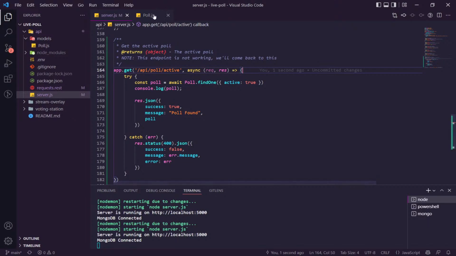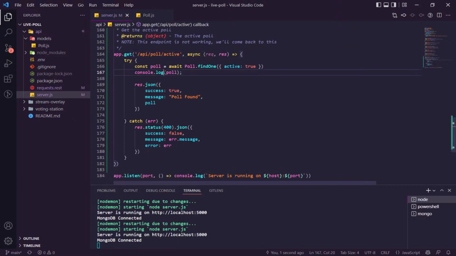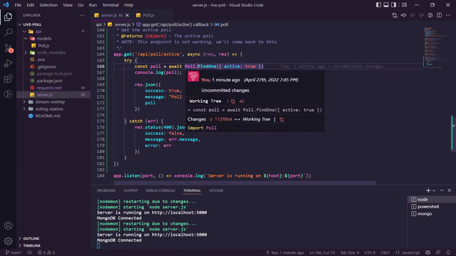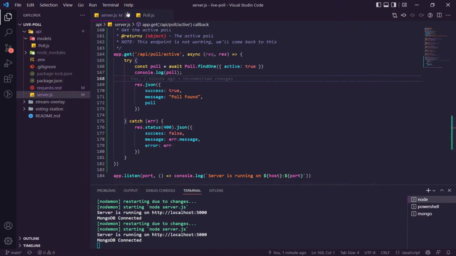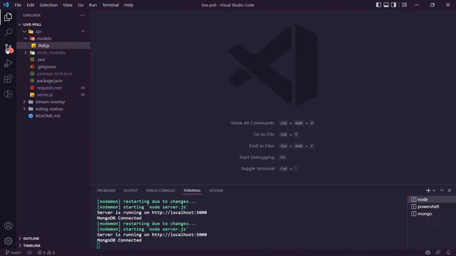All right, we got stuck with this. I'm not sure why this doesn't work. It's throwing a weird error. It's erroring before I even get to this. So we're going to have to figure this out later. For now, we can still carry on. So let's put this aside.